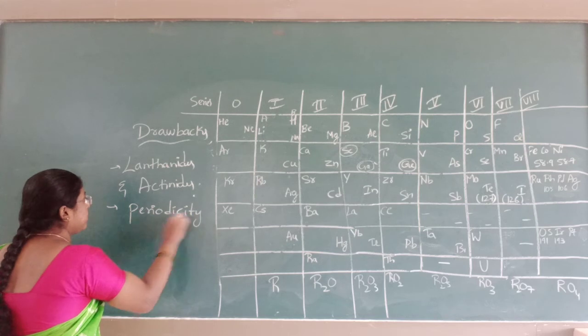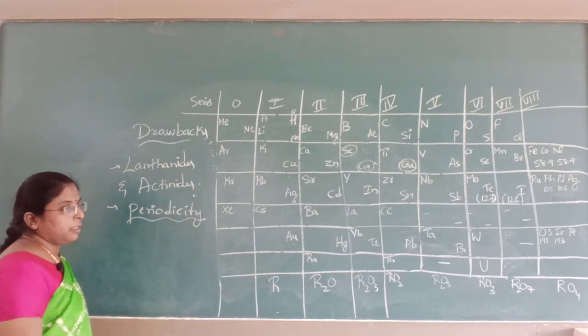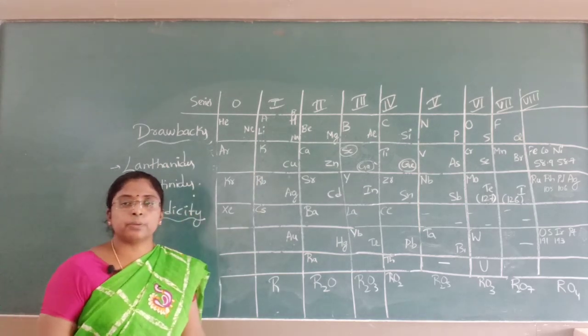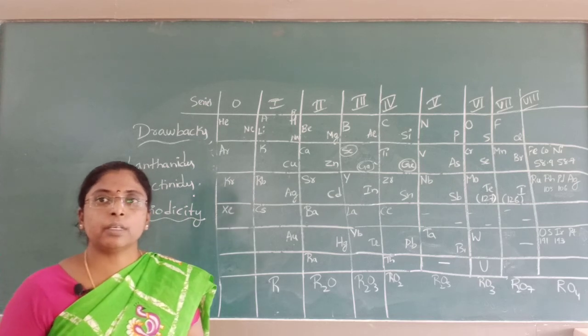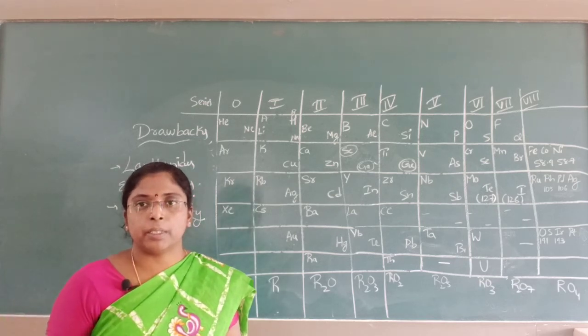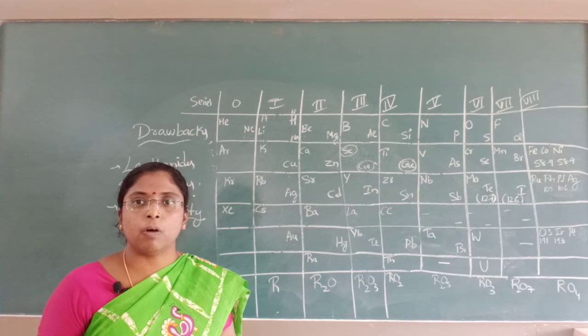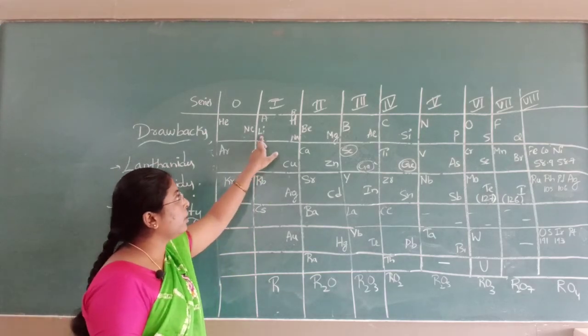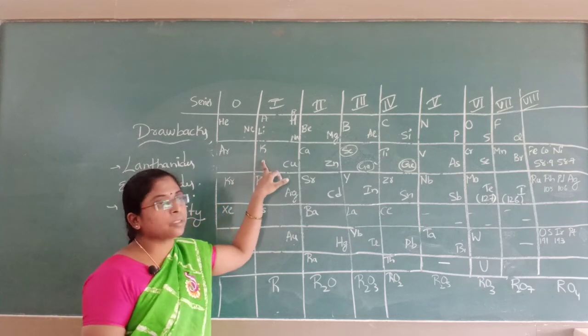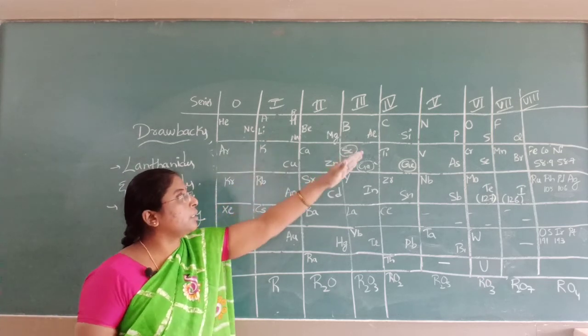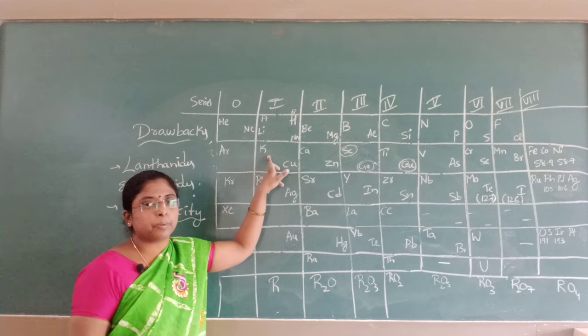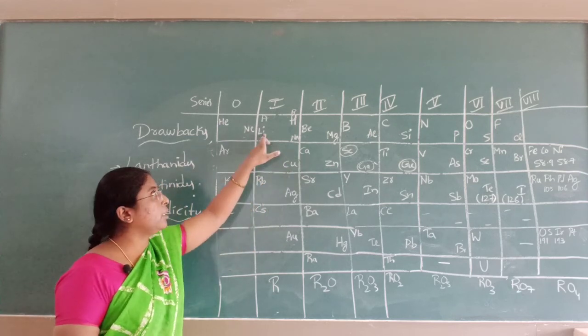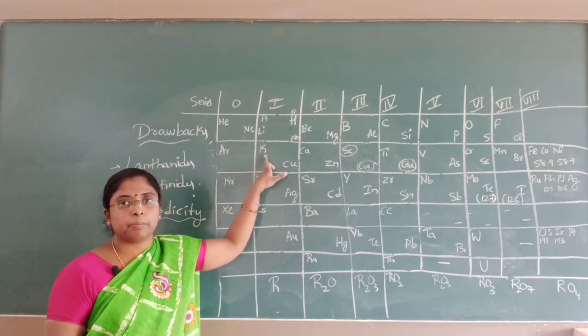What is the word periodicity? Periodicity refers to the repetition of the characteristics of the elements after a certain period or gap. If I take lithium, after lithium the next element with similar properties was potassium. There was a certain gap between lithium and potassium, but lithium and potassium have the same property.